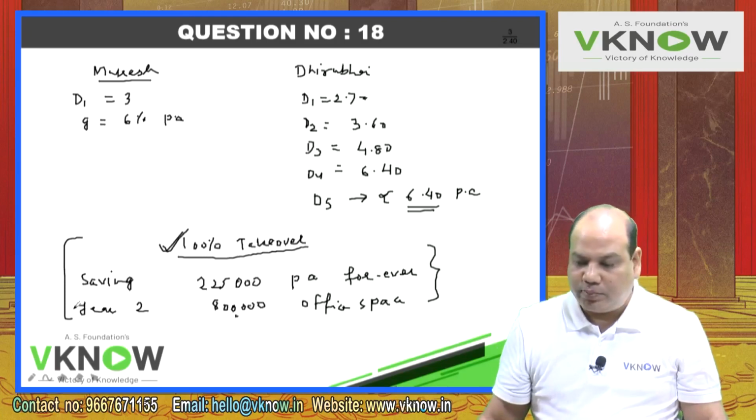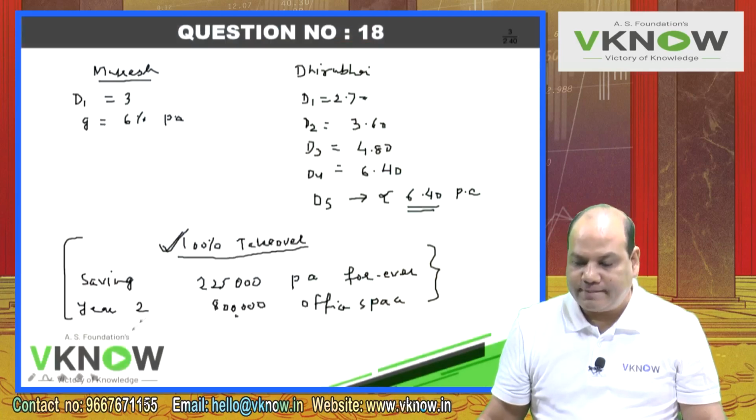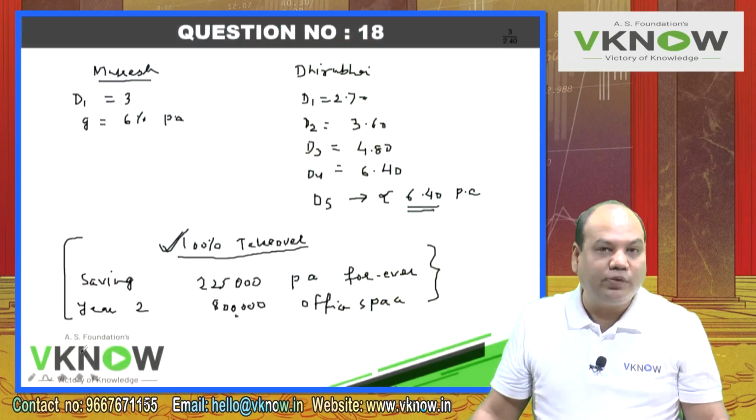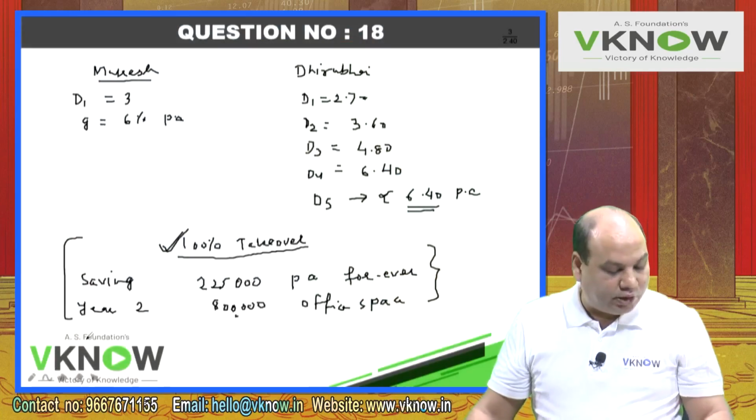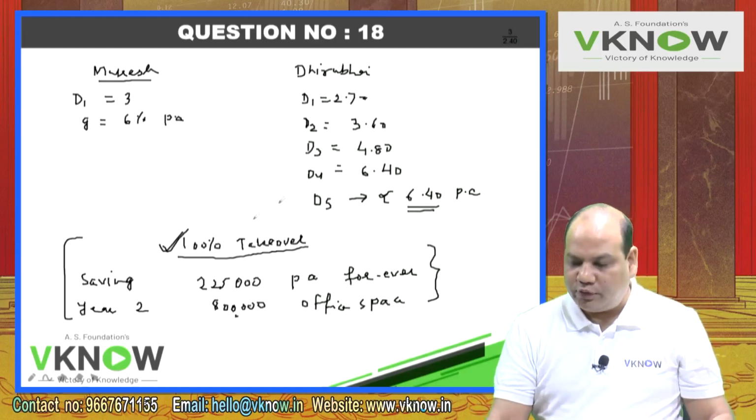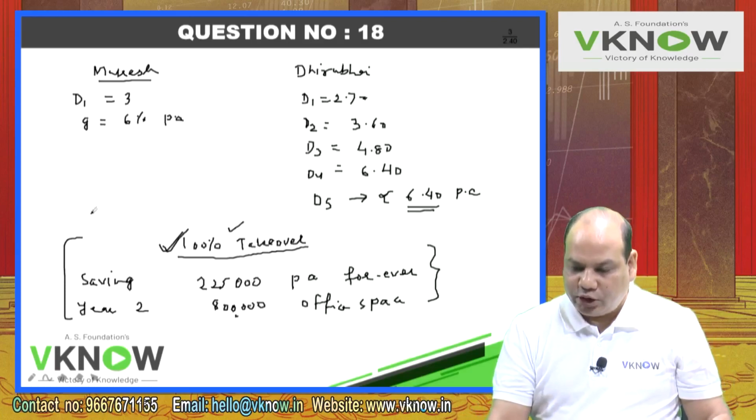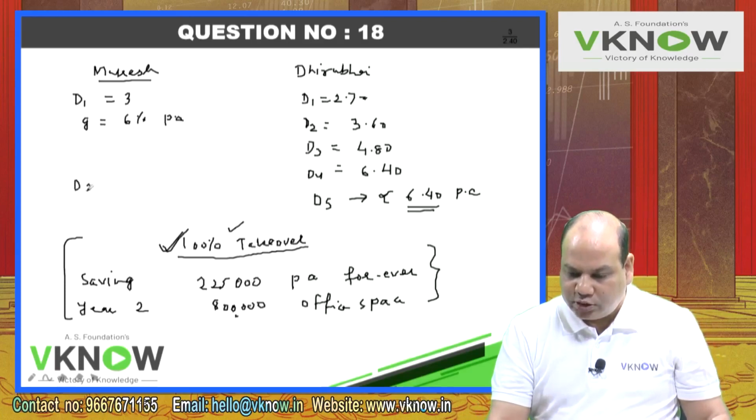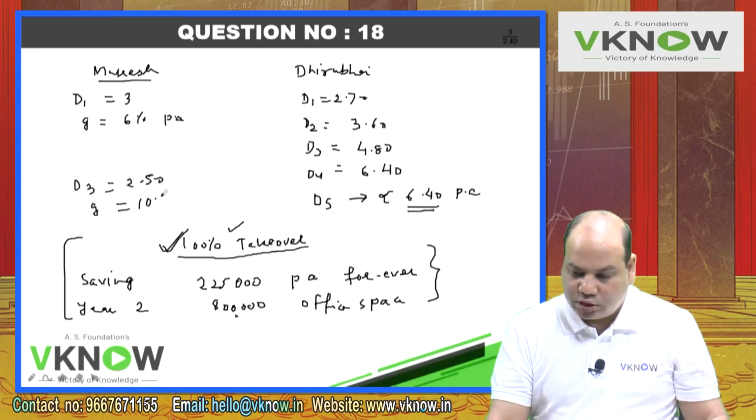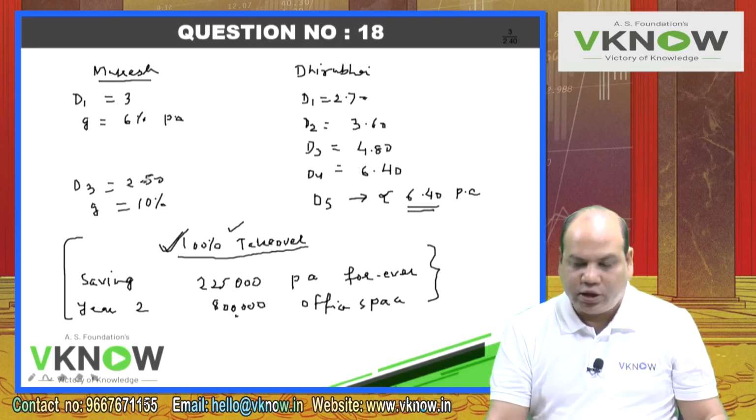That means in case of complete takeover in Mukesh Limited, you will not pay any dividend for first and second year. Year 3 dividend will be 2.50 per share, and then dividend will grow at the rate of 10% per annum indefinitely. So in case of 100% takeover, in case of Mukesh, D3 will be 2.50 and growth rate will increase to 10%. First and second year no dividend. What about Dhirubhai?